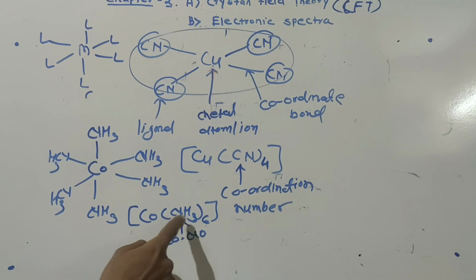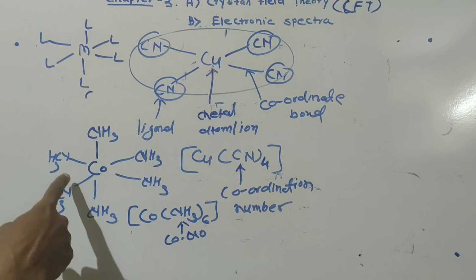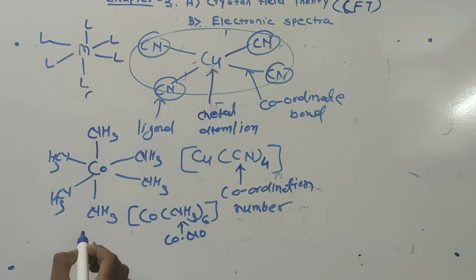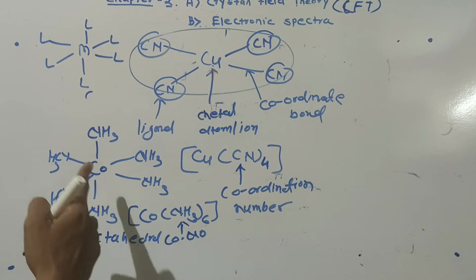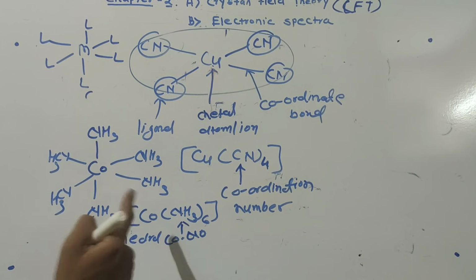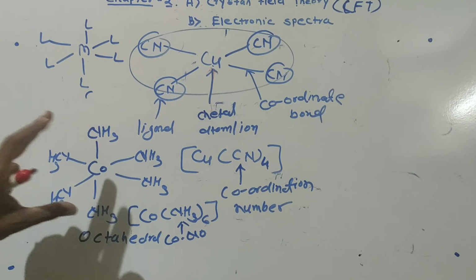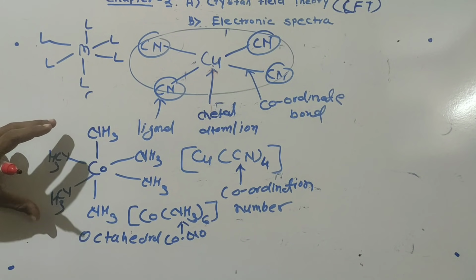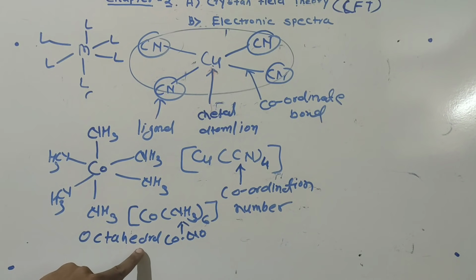Suppose cobalt is attached with 6 ligands. So the geometry of this compound will be what? Octahedral. The geometry depends on the number of ligands attached to the metal atom. Here 6 ligands are attached to the cobalt, so the geometry of this coordination compound is octahedral.